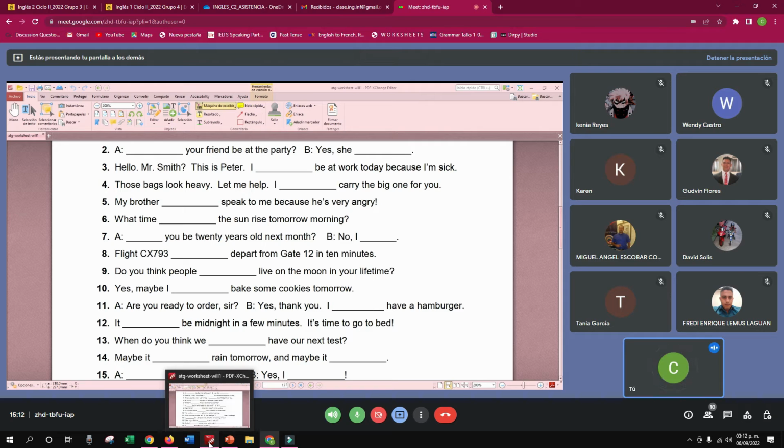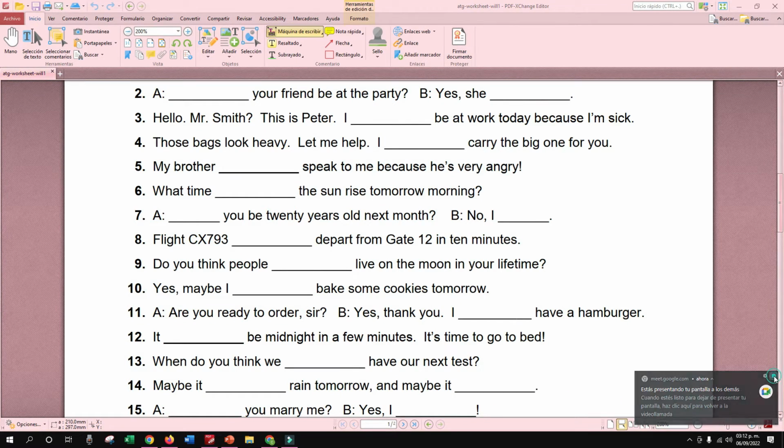Okay guys, let's try to do these together, right? So, you have number 2. Your friend be at the party. Yes, she. So, which form will you need to use first in this case? Which will be the answer?